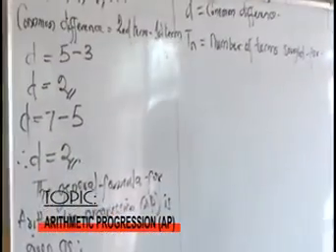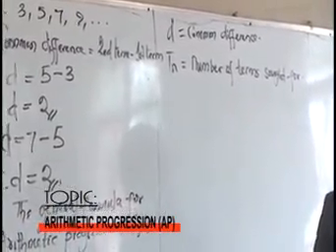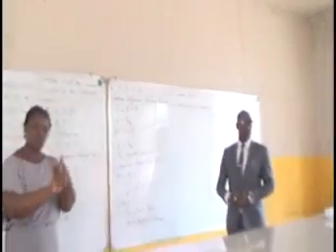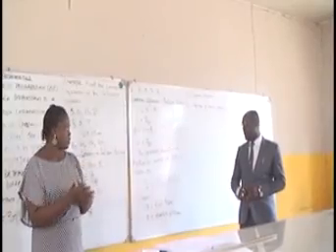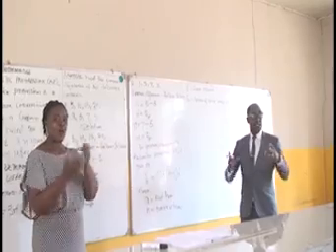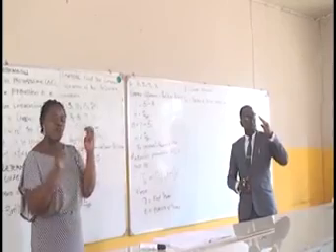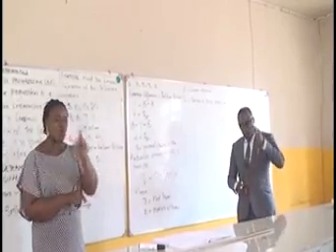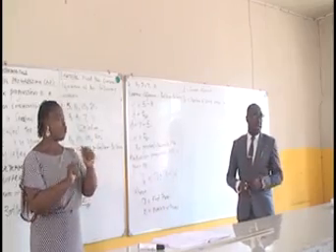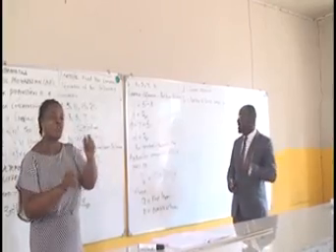So with this definition of those terms, we can take a good example to establish what we are addressing this morning, arithmetic progression. So I'm going to take a very good question and I want you to follow. Remember, as a student preparing for an external exam, you have to take the question step by step. As you are solving, make sure that the steps you are following are in order. That will attract more marks, especially for us who are examiners. We look at the steps in mathematics. Let's take example 1.